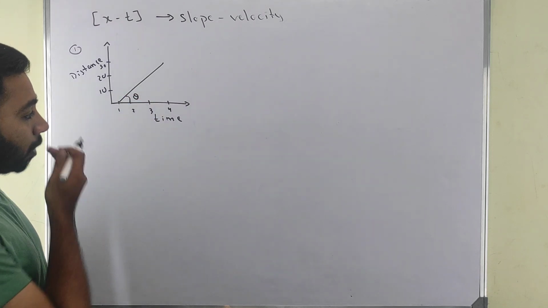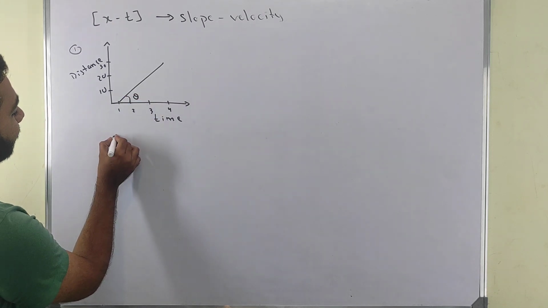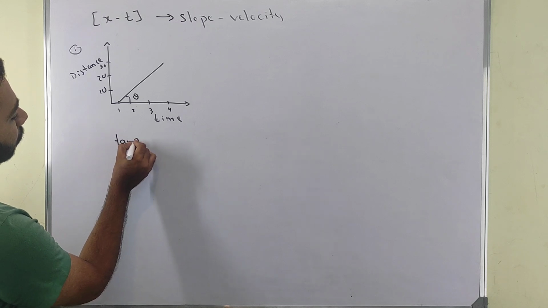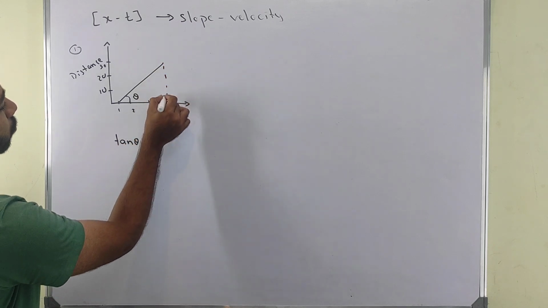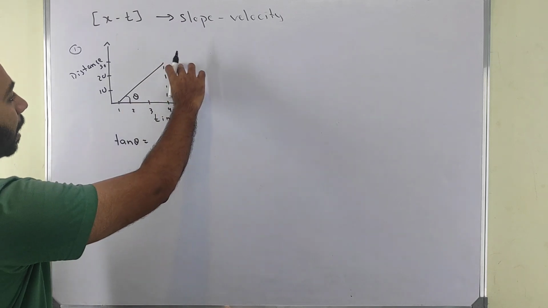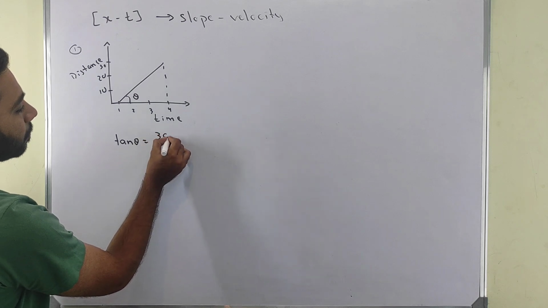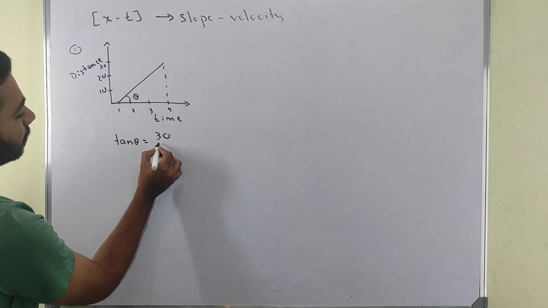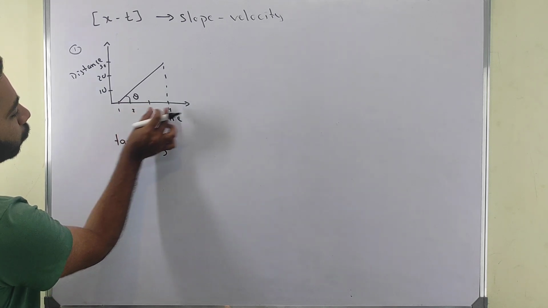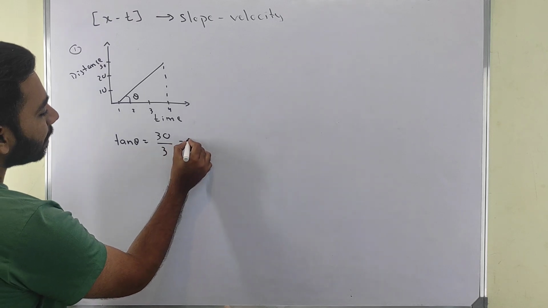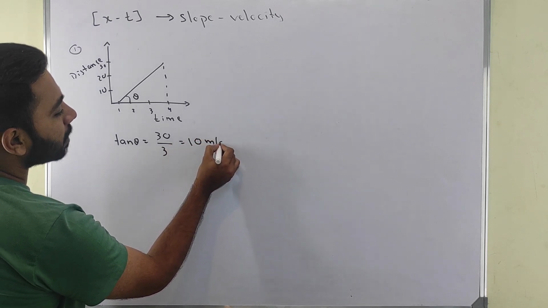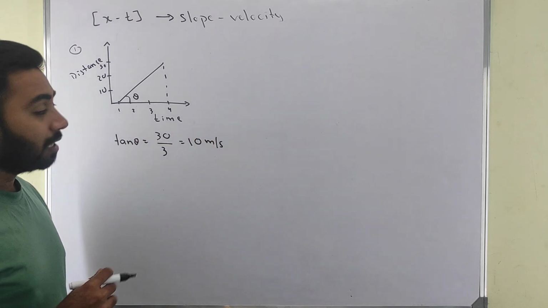If I write tan theta, which is equal to opposite by adjacent, here the opposite value is 30, and the adjacent value is 3, because 1, 2, 3, which will come as 10. This is our meter per second. This is our velocity.